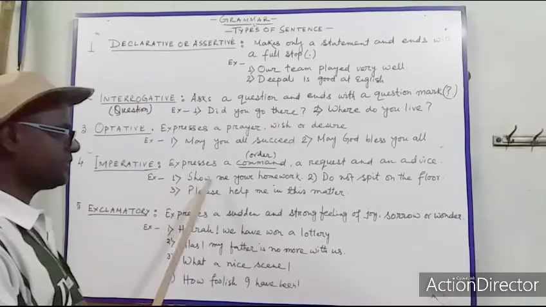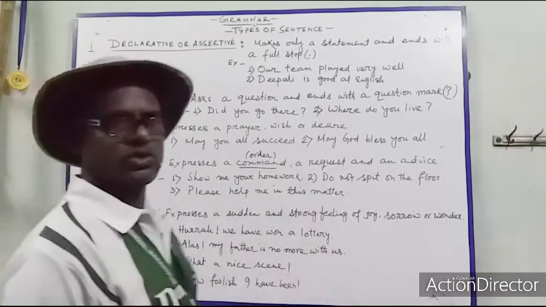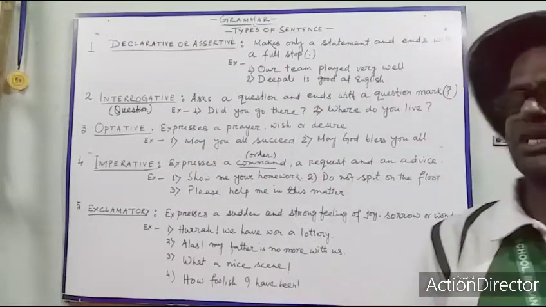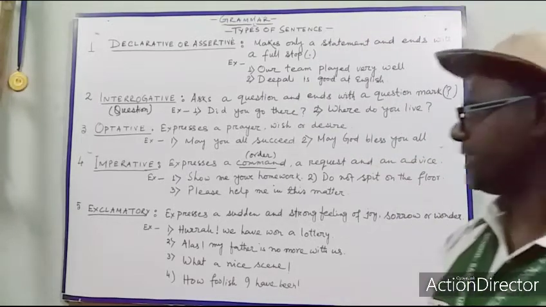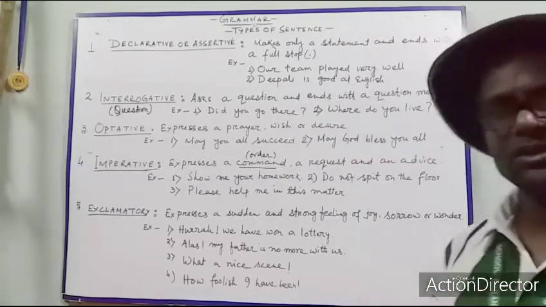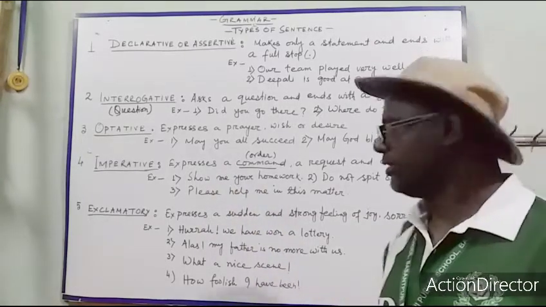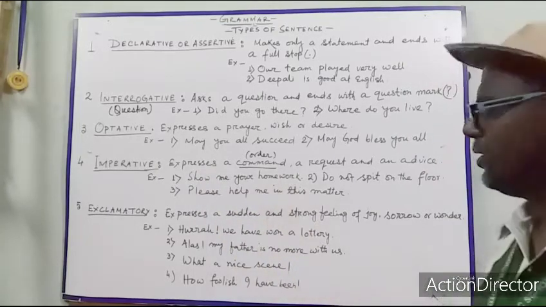Here are the examples. Show me your homework. This is an order or instruction by a teacher to a student. So the teacher is telling, show me your homework.